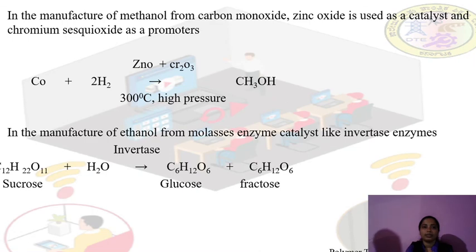Next it is in the manufacture of methanol from carbon dioxide. Here zinc oxide is used as a catalyst and chromium oxide as a promoter. In the manufacture of ethanol from molasses, the invertase enzyme is used as a catalyst. Here the enzyme invertase is used in the preparation of glucose.